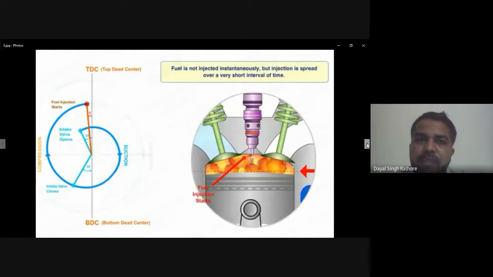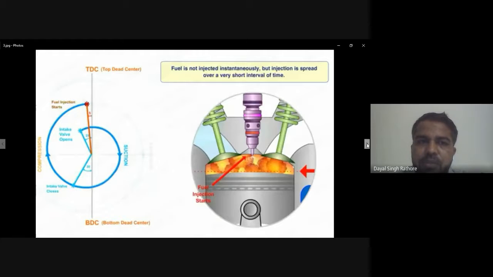At the end of the compression stroke, when the piston position is 5 degrees before the TDC position, top dead center position, the fuel injection starts.